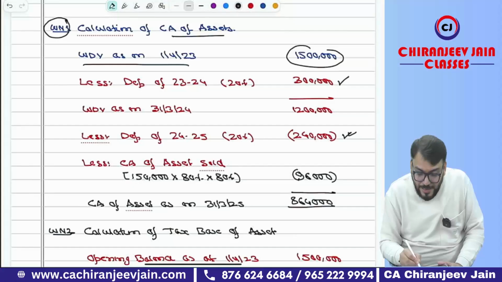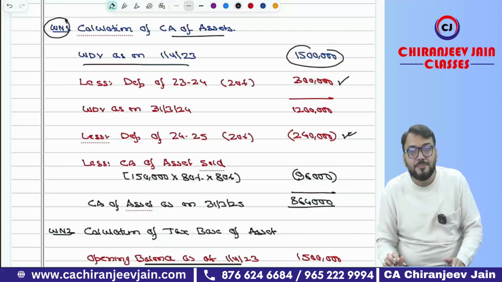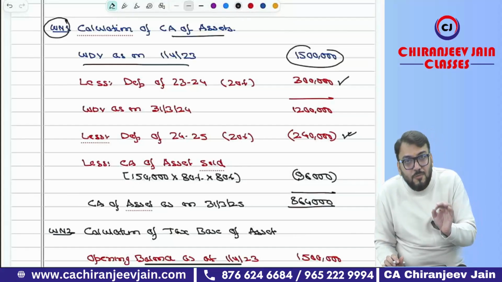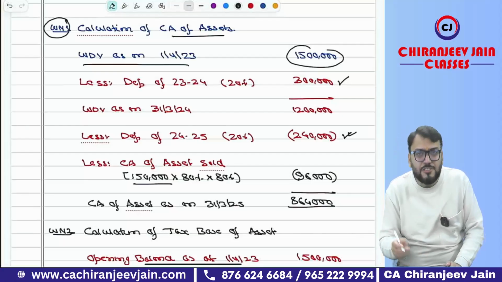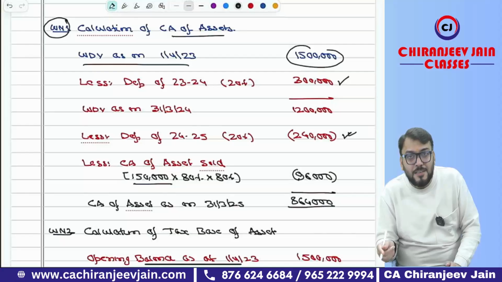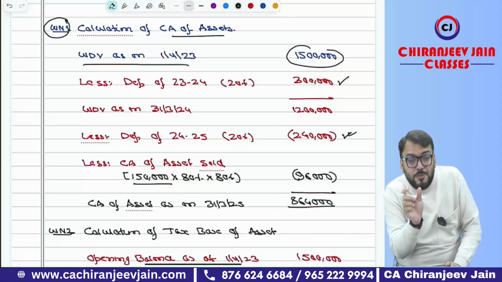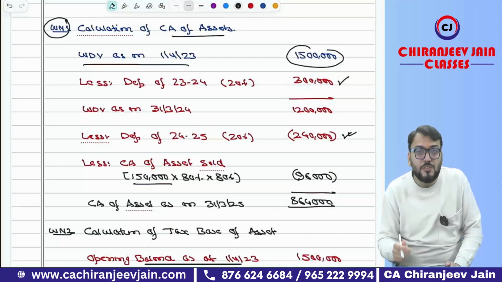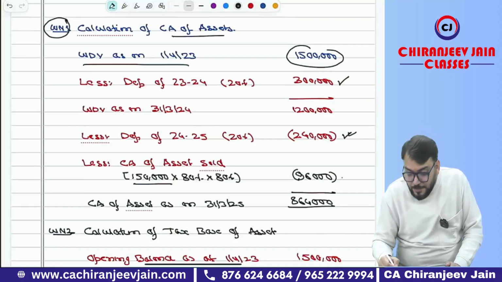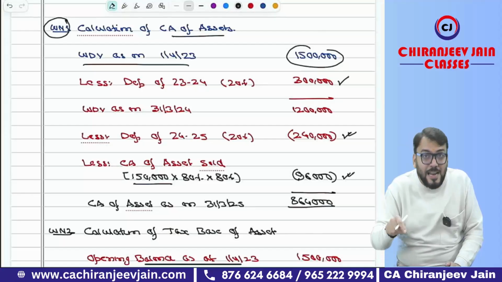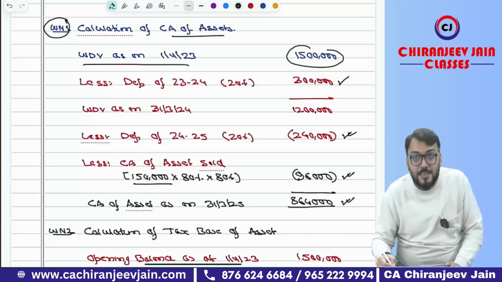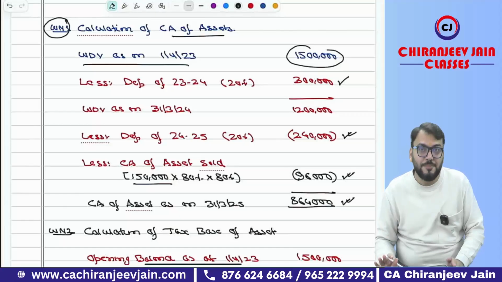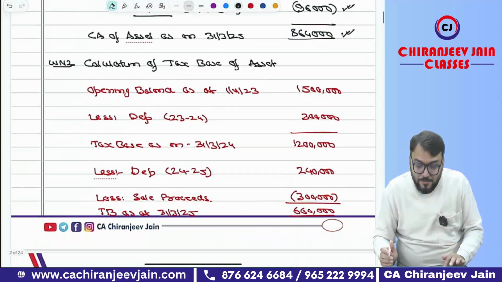But at the end of the year, one asset was sold whose carrying amount at the beginning was 1,50,000. We will charge depreciation for 2 years on that, because we need to deduct the WDV of that asset as on 31st March 2025. We can say 1,50,000 into 80% into 80%. This becomes the carrying amount of that asset at the end. So 96,000 is deducted and this becomes the carrying amount of the asset as on 31st March 2025. Correct?